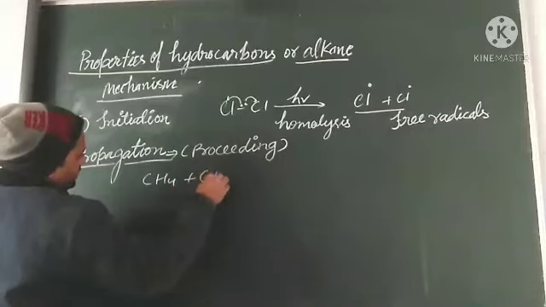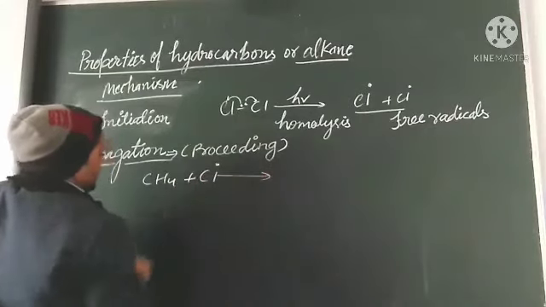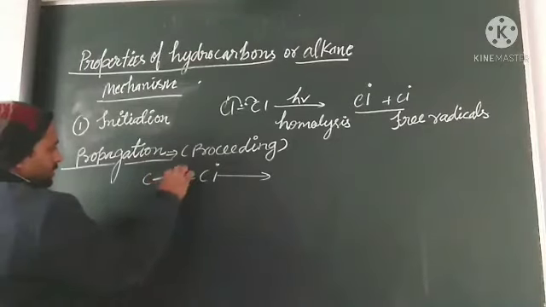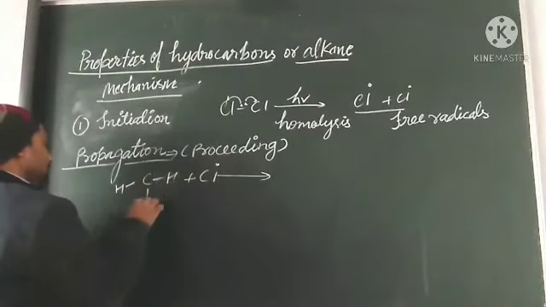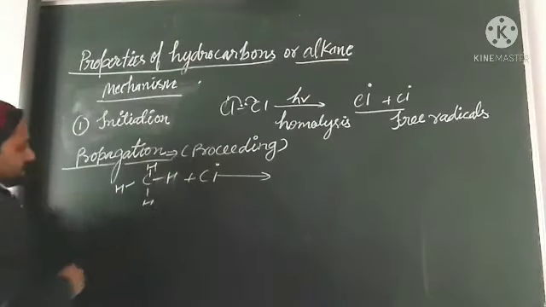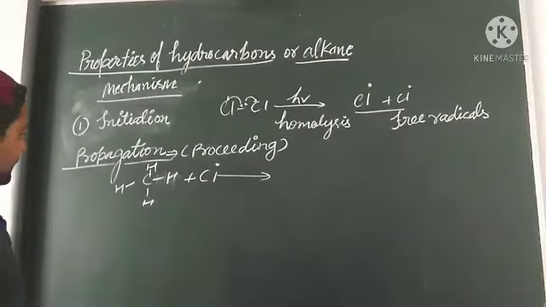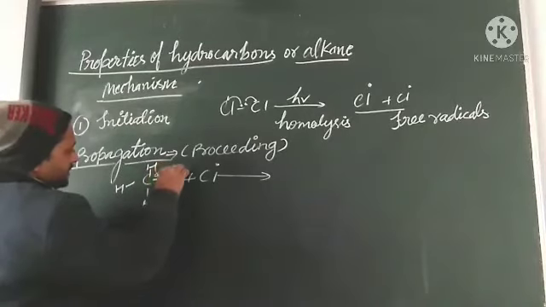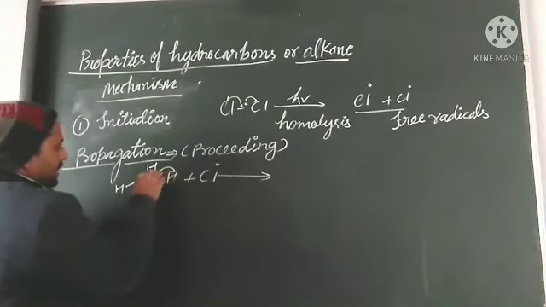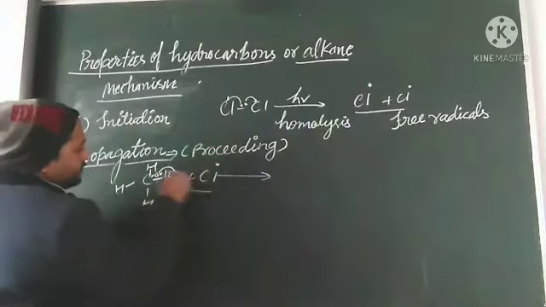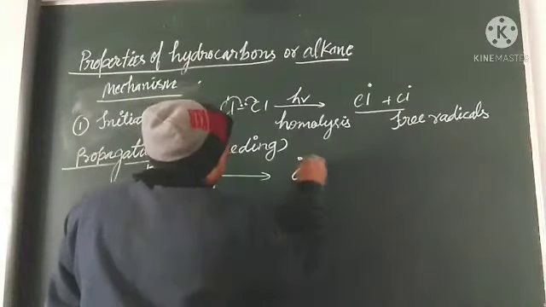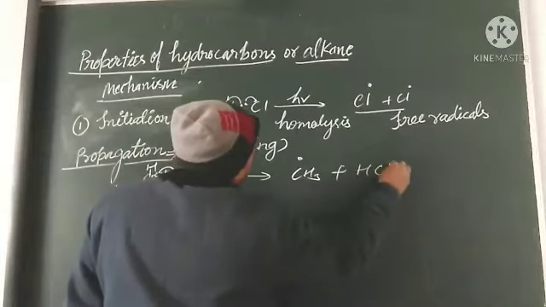CH4 plus Cl free radical. We can show this like this. In this there is an electron, so this one electron goes there and comes here. So it forms HCl. What is the meaning of this? We get CH3 methyl free radical and HCl.